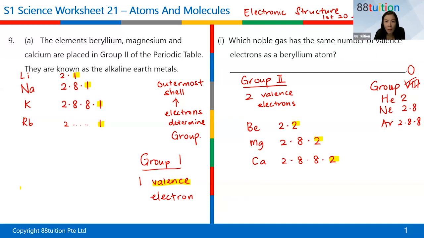So group 0 means we call them 0 valence electrons, because it is not necessary for them to take in or give away electrons.